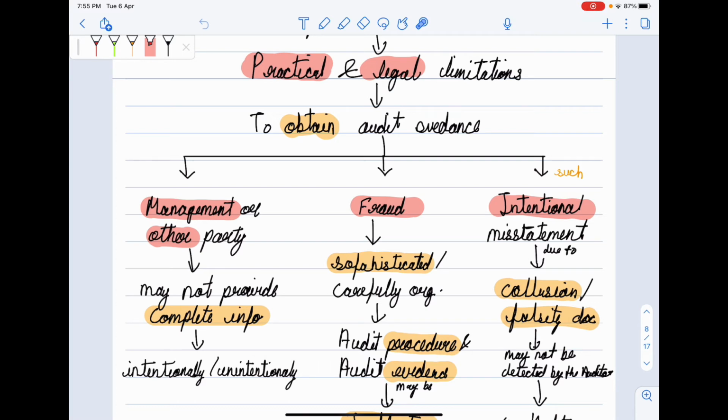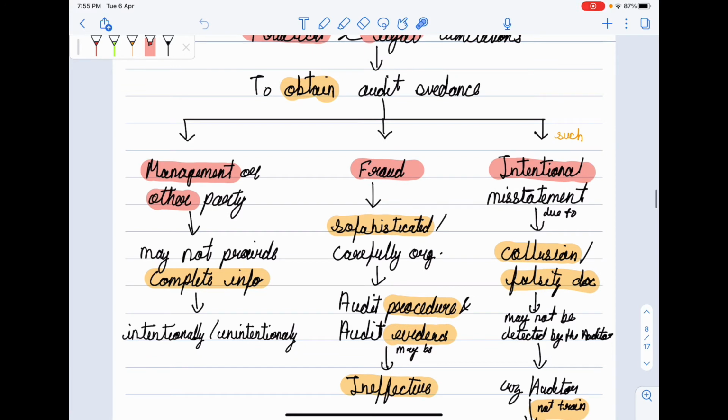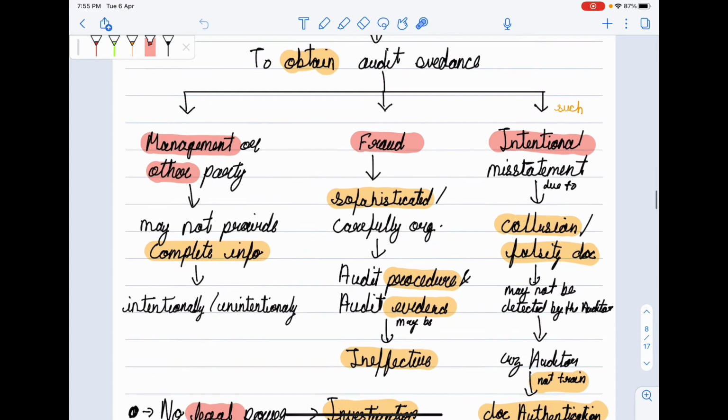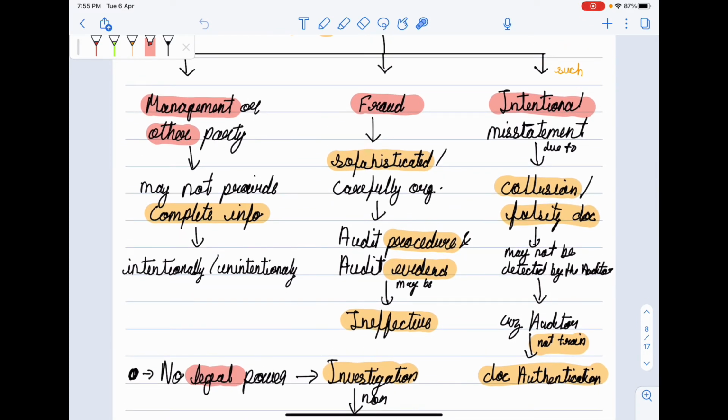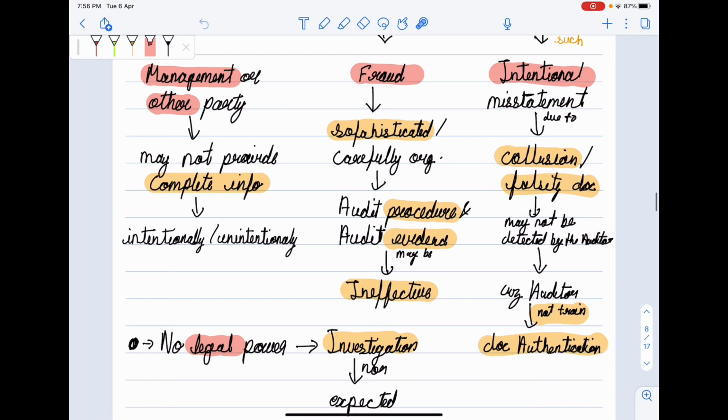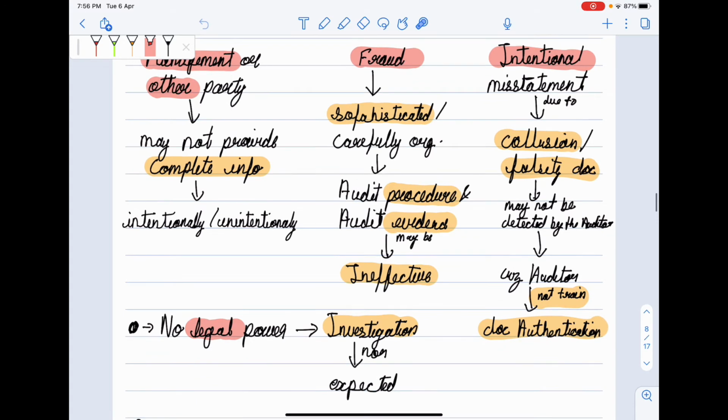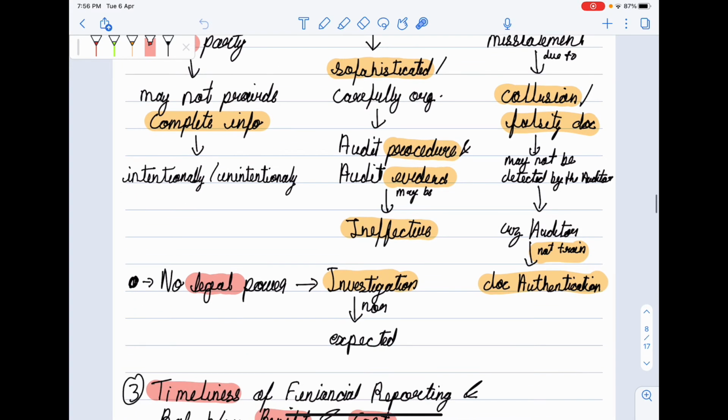Then fraud can be sophisticated and carefully organized. Therefore, our audit procedure and audit evidence may be ineffective. Then such intentional misstatement due to collusion and false documentation may not be detected by the auditor, because the auditor is not trained in document authentication. Then there is no legal power given to the auditor for investigation, nor is he expected to.